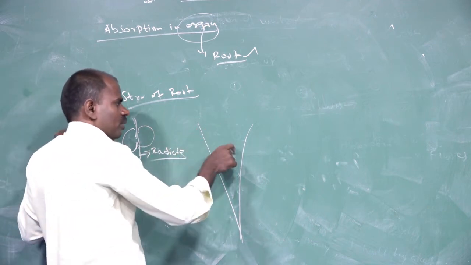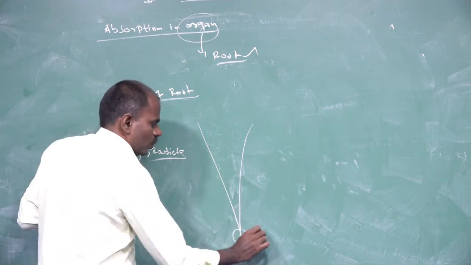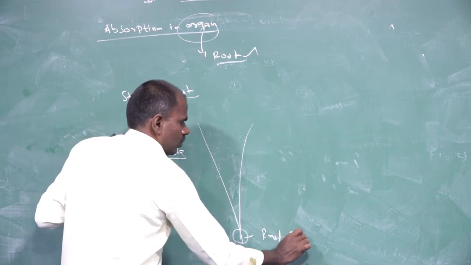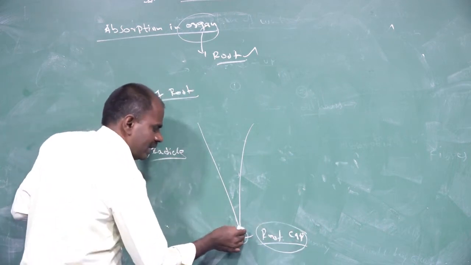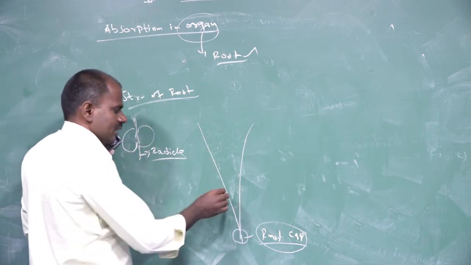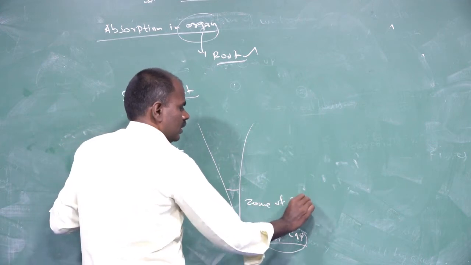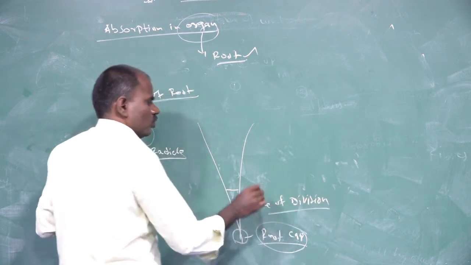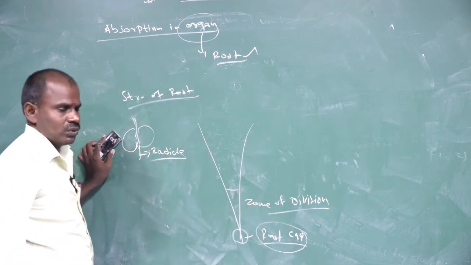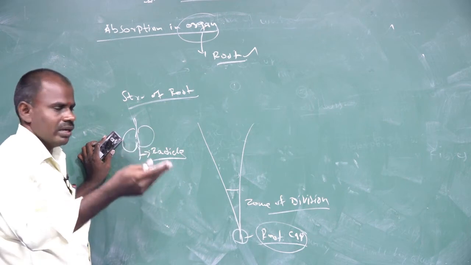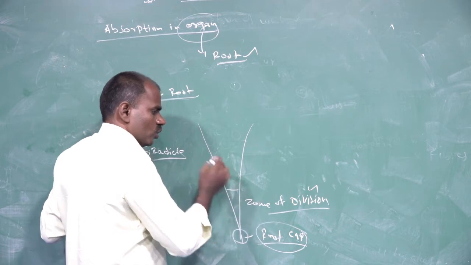It develops into primary roots, secondary roots and tertiary roots. The root tip region is covered by the root cap. The root cap provides a protective layer at the root apex region. The second zone is called the zone of division. The zone of division has meristematic characters: one cell develops into two cells, and this multiplication happens in the zone of division.